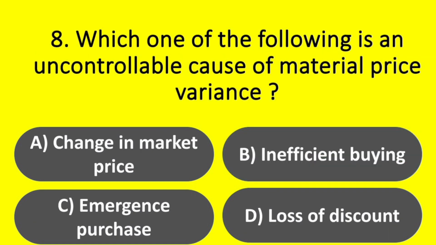Which one of the following is an uncontrollable cause of material price variance? Options. A. Change in market price. Option B. Inefficient buying. Option C. Emergency purchase. Option D. Loss of discount. Answer. Option A. Change in market price.